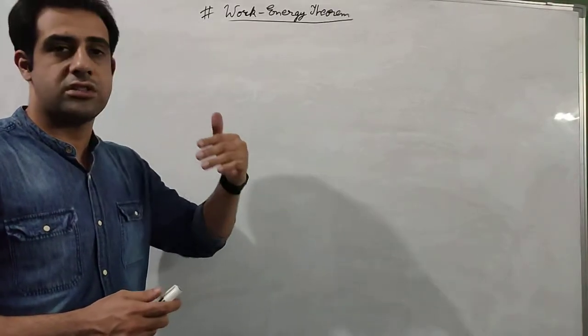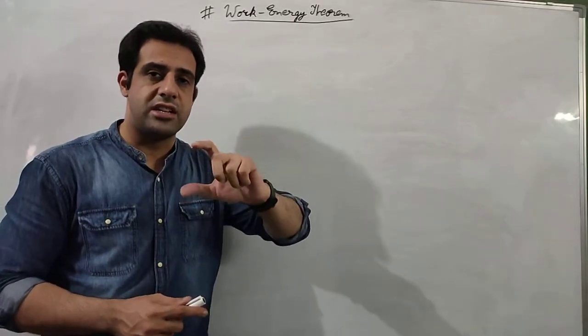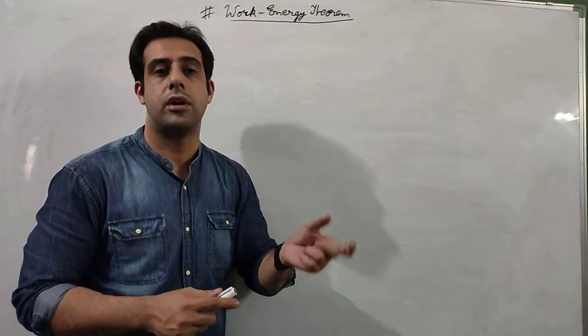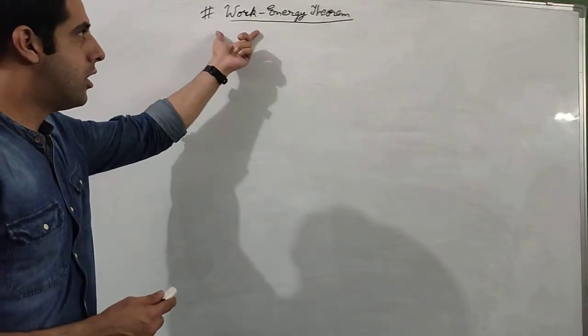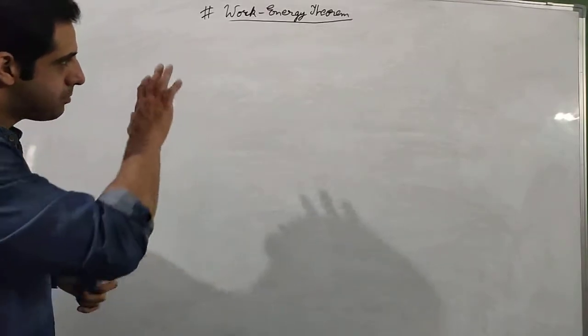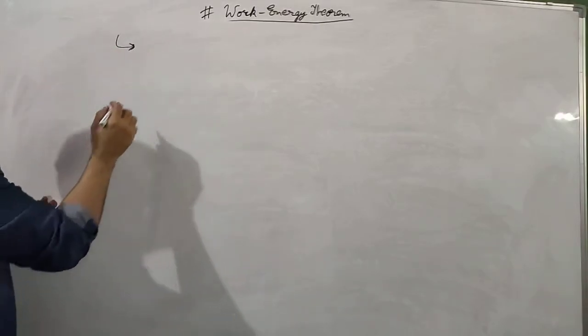So whenever work is done on the system, its energy will increase, and this change in energy from initial to final will be equal to the work done on the system. So work done on the system is equal to change in energy. Now this particular theorem has some cases. We'll study those cases one by one.